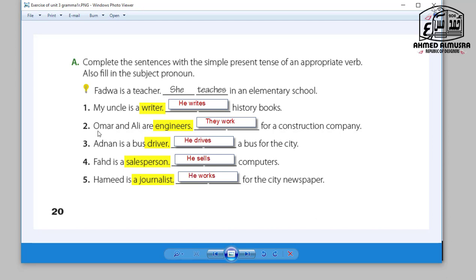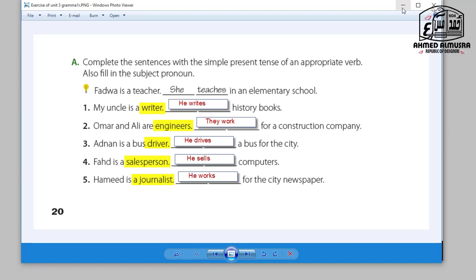Okay, 2. Umar and Ali are engineers. They work for a construction company. Adnan is a bus driver. He drives a bus for the city. Driver, drives. Fahad is a salesperson. He sells computers. Number 5. Hamid is a journalist. He works for the city newspaper. I can also say he writes for the city newspaper.